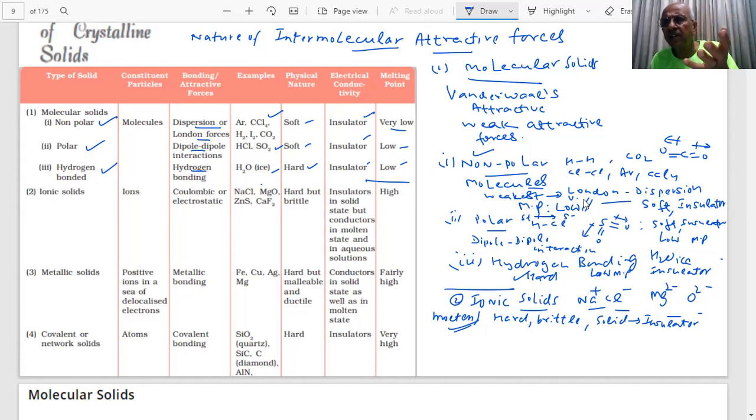We studied electrolytic conductance. I've sent you a YouTube video also on that. I'm solving a lot of problems on that. Please watch those videos, they are very important. Watch my coming videos, they are very important for exam. I am sending videos for exam-oriented questions on organic chemistry also, and I have uploaded name reactions also. Must watch them for exam. A 5 to 7 minute video will help you. You will understand the reaction mechanism also.